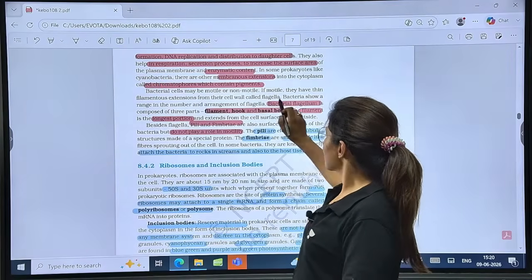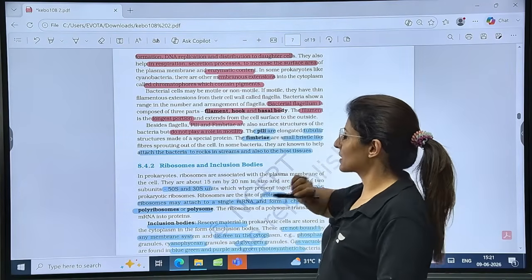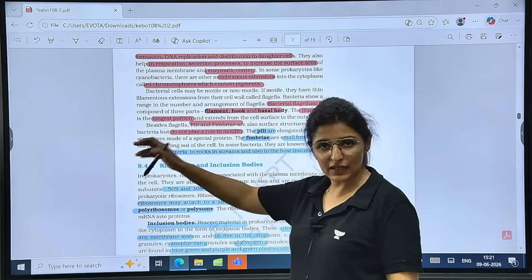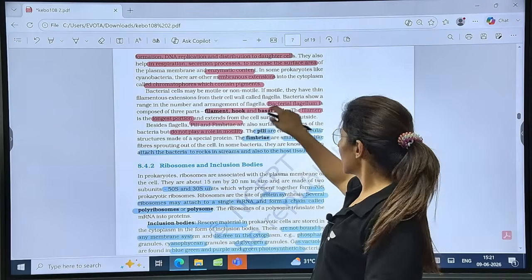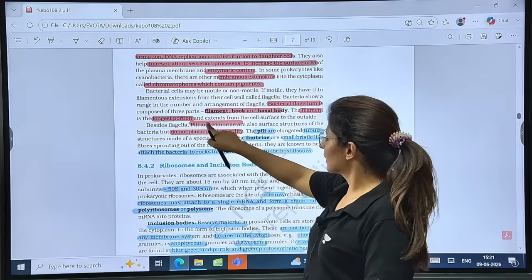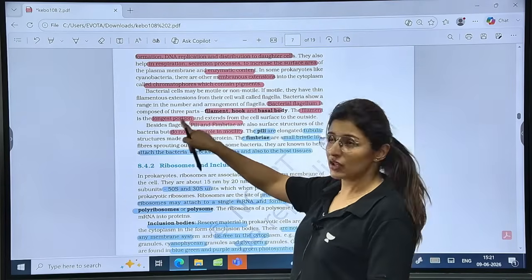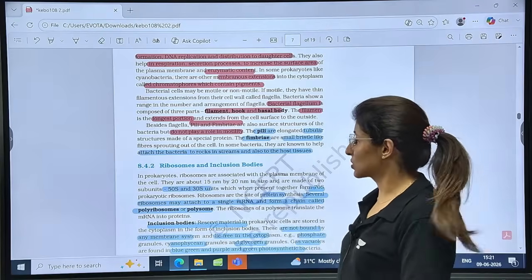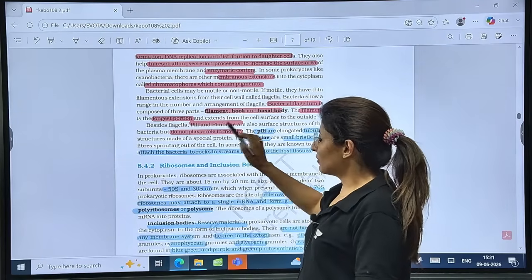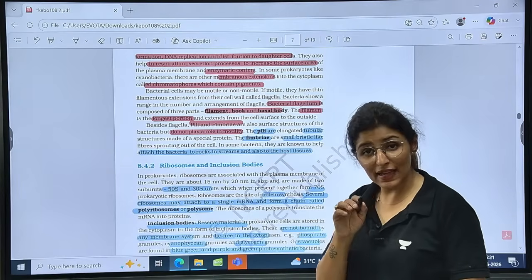Now bacterial flagella consists of three parts: filament, hook, and the basal body. Filament is the thread, the longest portion. Hook is embedded in the membrane, and is that clear? And it extends from the cell surface to the outside. We are talking about the filament, the thread-like structure. Pili and fimbriae. There are other structures other than flagella. It is pili and fimbriae.